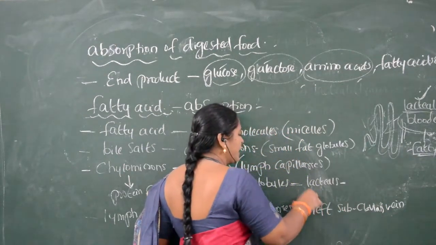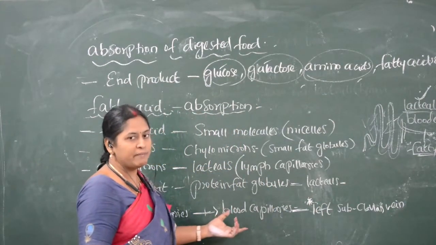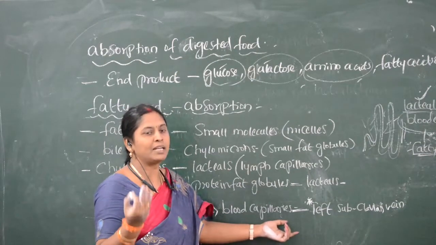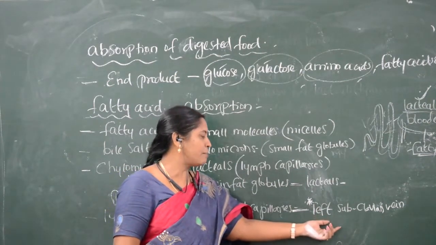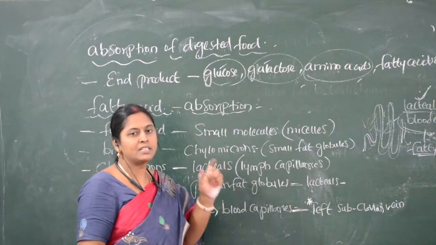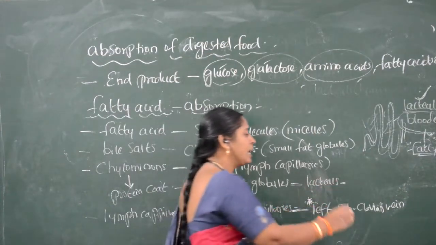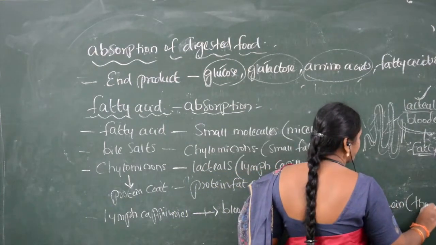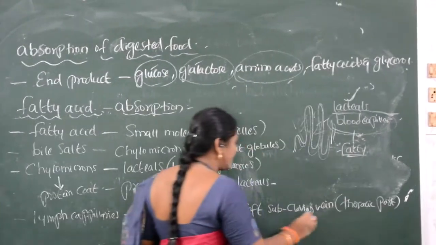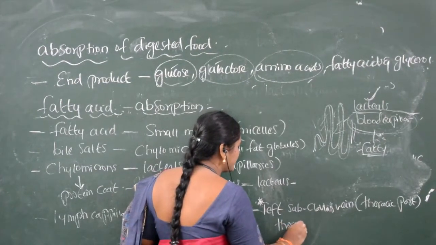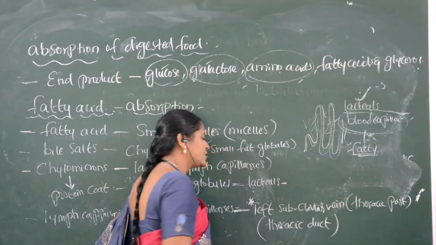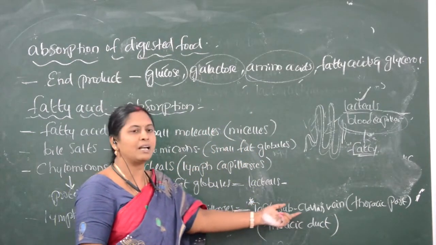The vein which pumps the chylomicrons into the blood capillaries is called the left subclavian vein. So where is the left subclavian vein? It is present in the thoracic part. Near the thoracic duct, the chylomicrons are pumped into the left subclavian vein.